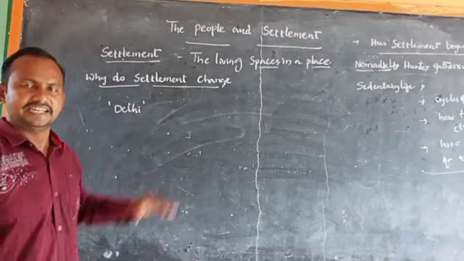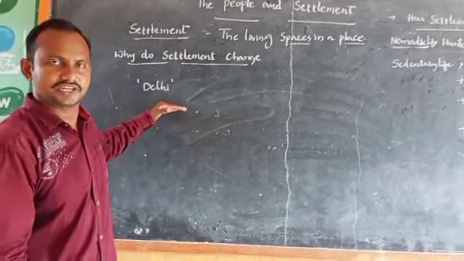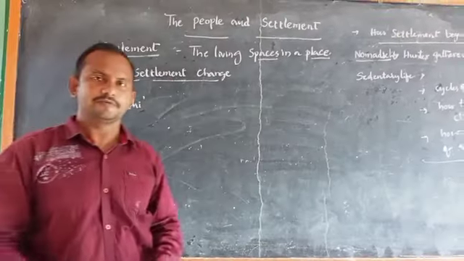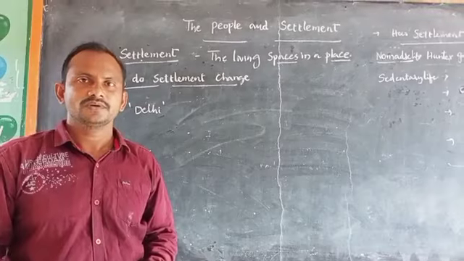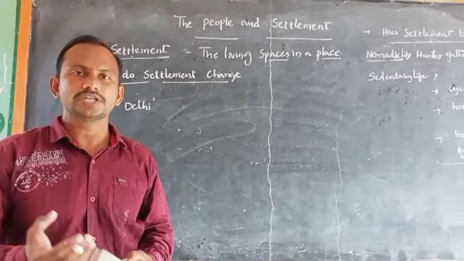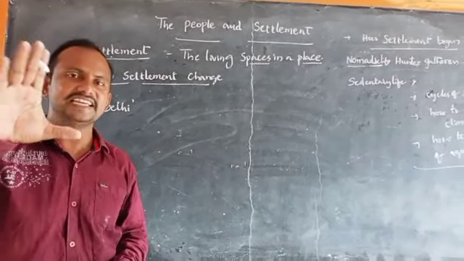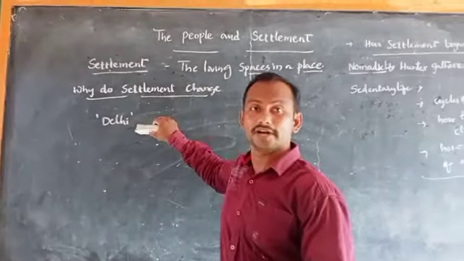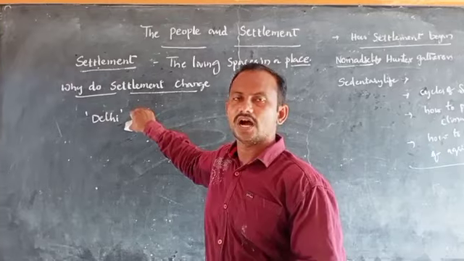Delhi, you know that Delhi city. Now it is the capital of our country. Earlier, before our independence, before 1947, most of the kings who ruled our country made Delhi their capital. So Delhi became the capital for many empires that ruled India.